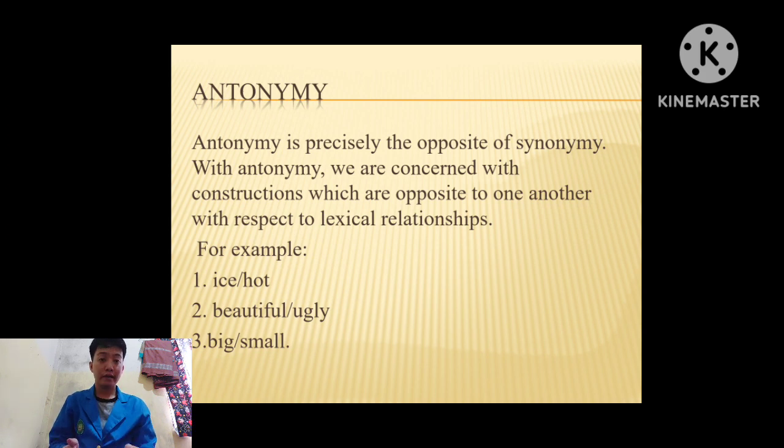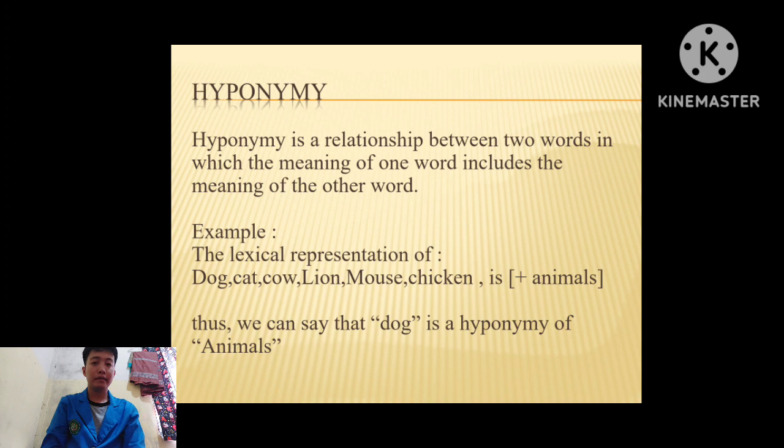Next slide. The next slide is hyponymy. Hyponymy is a relationship between two words in which the meaning of one word includes the meaning of another word. For example, the lexical representation of dog, cat, cow, duck, pig, chicken is animal. Thus, we can say that dog is a hyponym of animal.